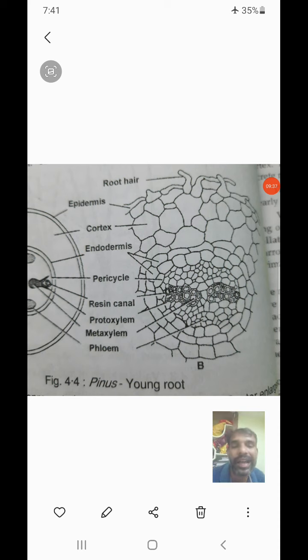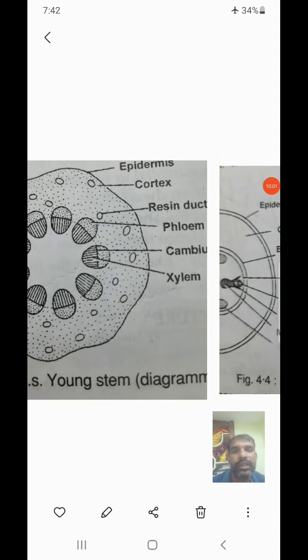I mean the tracheids which are present, tracheids meaning xylem cells, and the phloem. At the same time, the companion cells are replaced with albuminous cells. Albuminous cells are nothing but food storage cells, the storage of starch, which is present in albuminous cells. These are the very important characters of the root. Now I'll go with the stem.